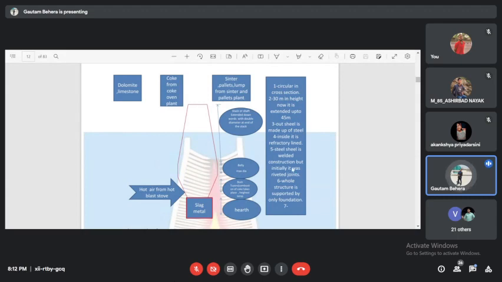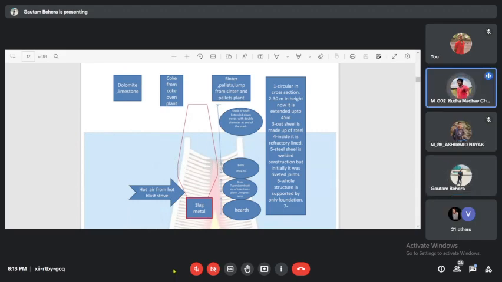Okay, fine. You can get a question like this: why is the structure of the blast furnace like this? Why is it not parallel? This red line is the outer shell. Why is the outer shell of the blast furnace not parallel? It is a cylindrical vessel, but it has different diameters. You can see, suppose this is x, this belly portion is 2x, and the bottom part of the shaft. Can you tell me why it is not parallel?